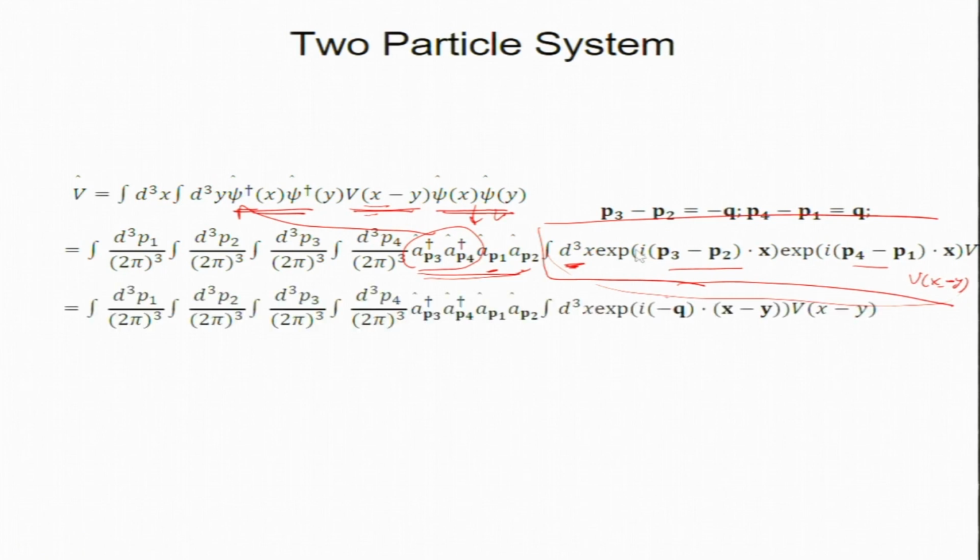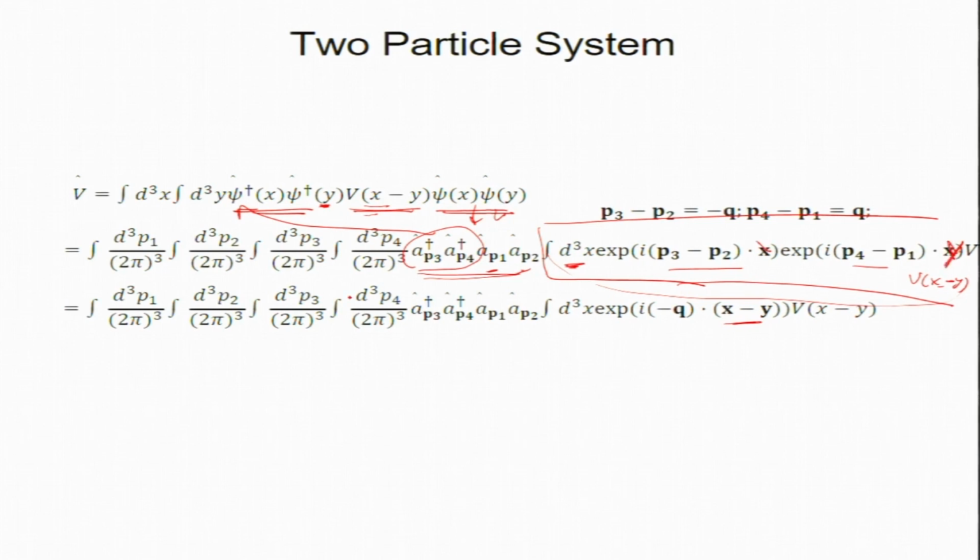If I write it like this, then you will get x minus y. This is just algebra. So, there is x and y. Two of them are with y and two of them with x. There is a typo here. So, P4 minus P1 is q. And P3 minus P1 is minus q. So, this is x and this is y.